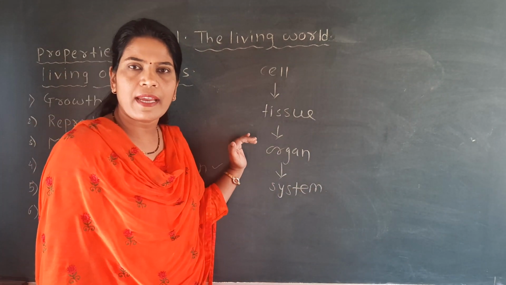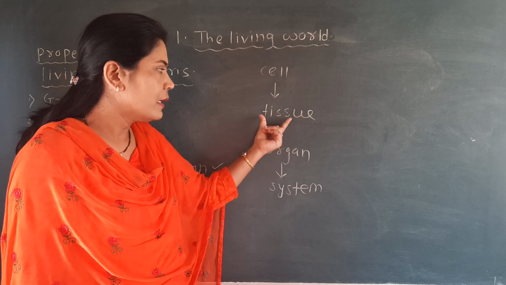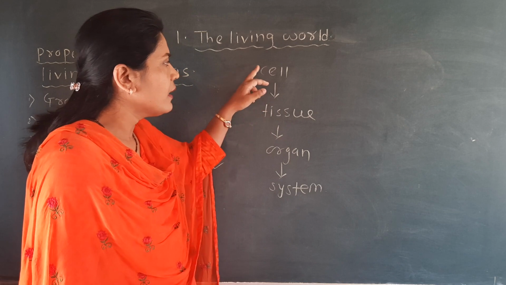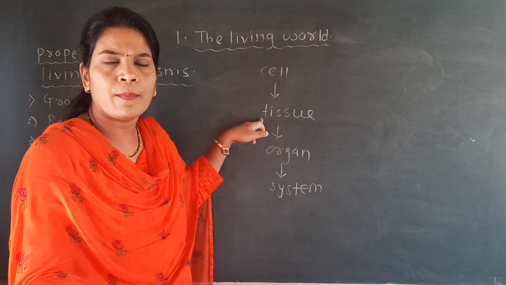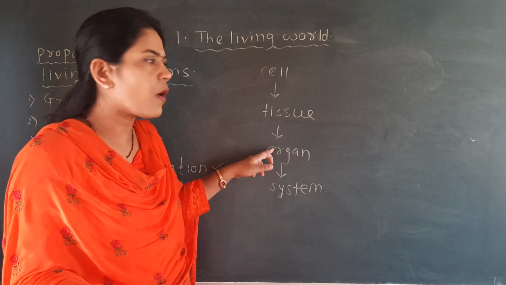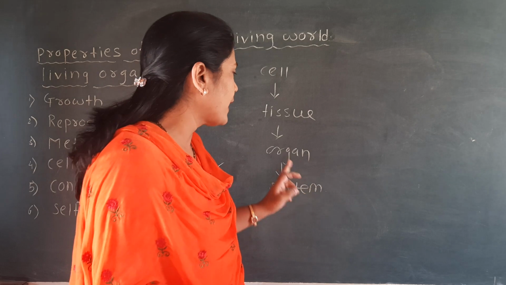That means in the living organism, a group of cells together form tissue, tissues form the organ, and organs form the system. These tissues are more developed, more complex than the cells. Organs are more developed, more complex than the tissue, while the system is more complex, more developed than the organ.